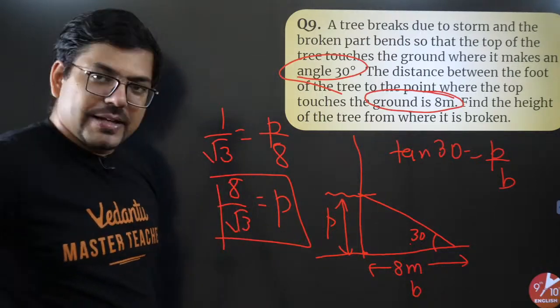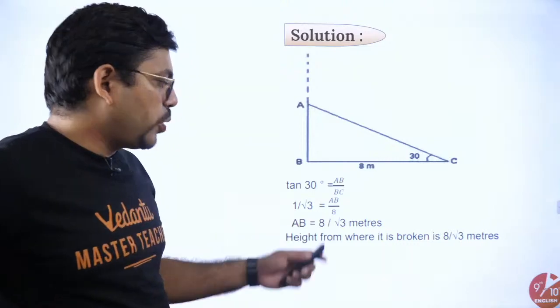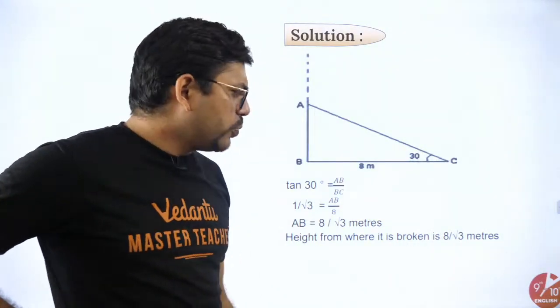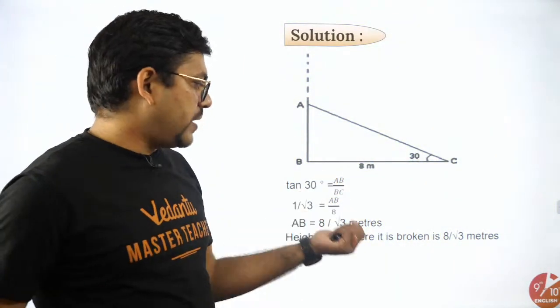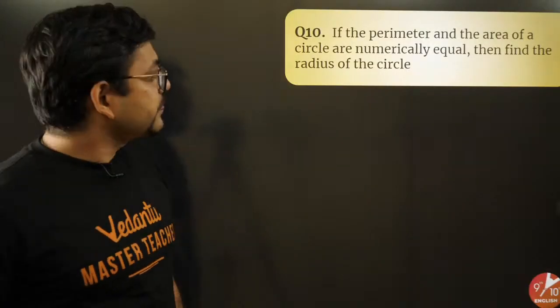Fine. If you have understood up to here, let's move on. So the final answer would be 8 upon root 3. That's it. You don't need to bother about anything else. You have to just write this much and you get full marks. Okay? Let's move ahead.